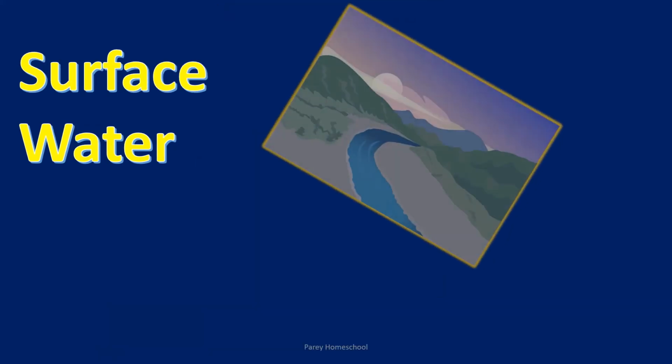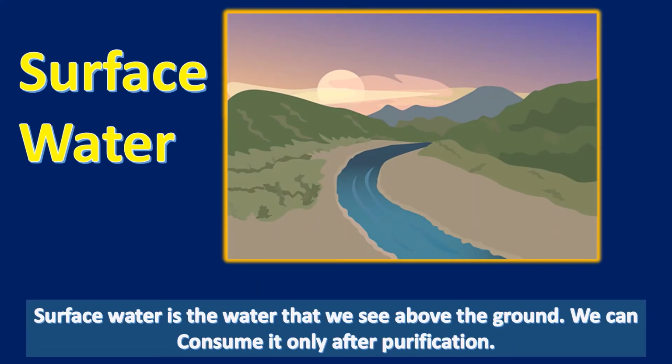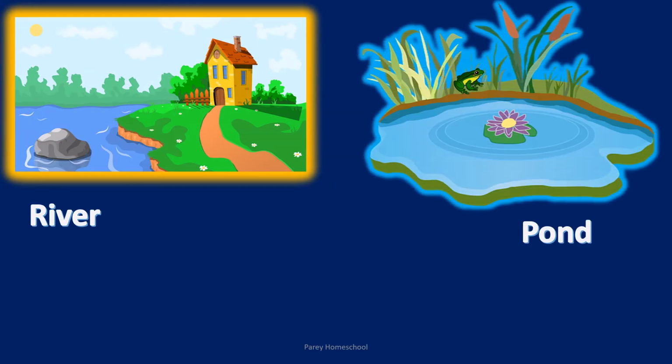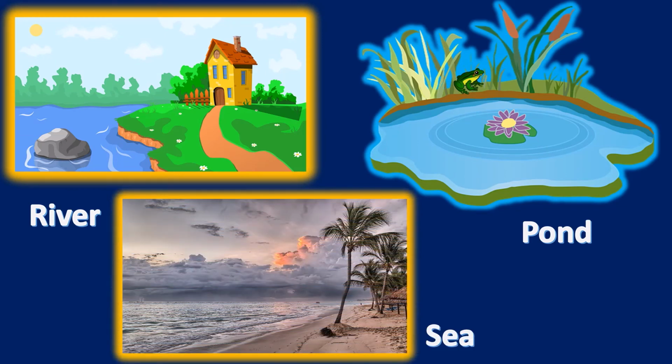Surface water. Surface water is the water that we see above the ground. That means we see surface water on the surface of the earth. We can consume it only after purification. River, pond and sea, these are the examples of surface water.